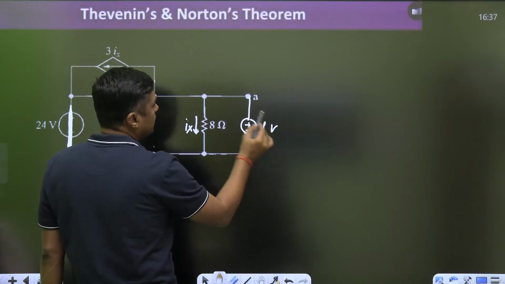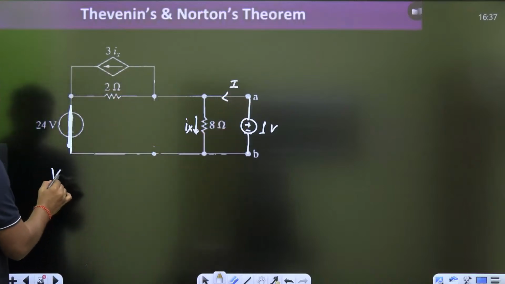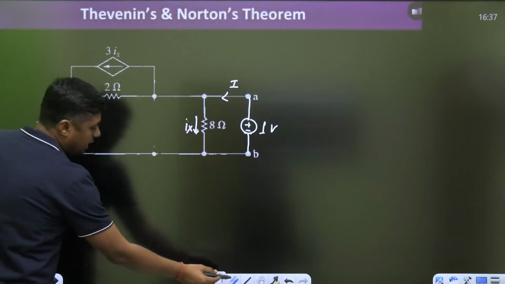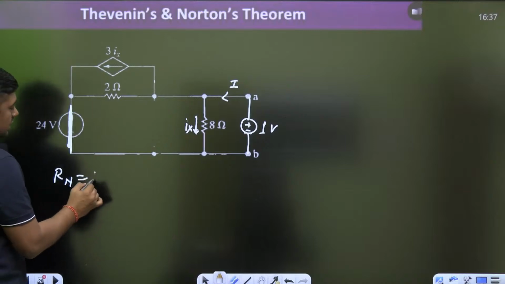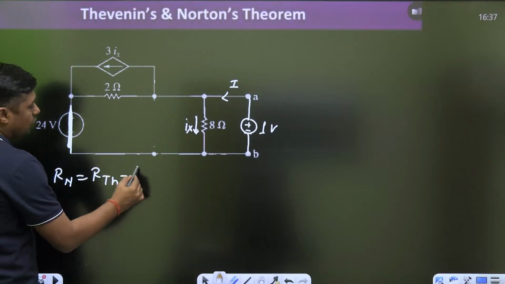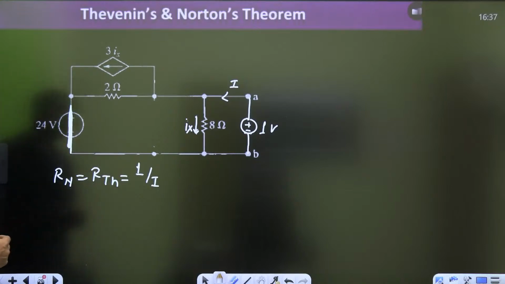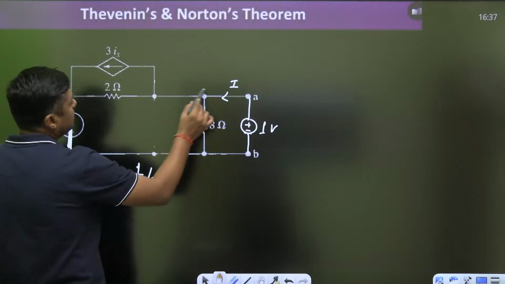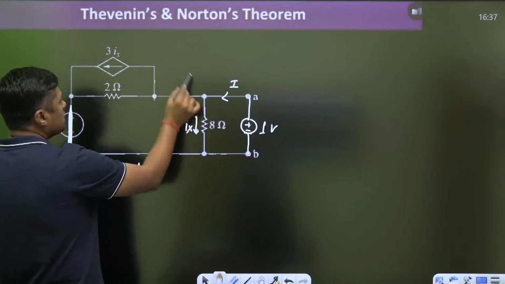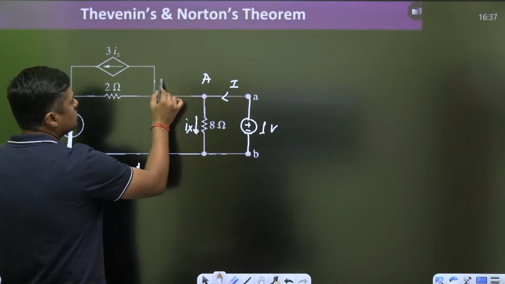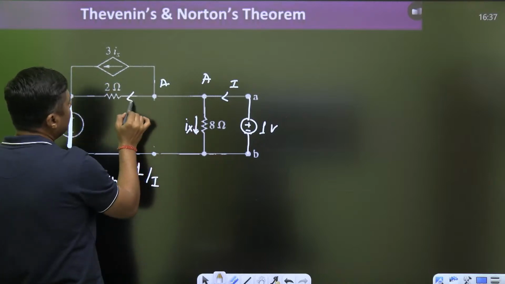Suppose I am going to connect the 1 volt battery and let this is the current I. So what is the VTH? What is the RTH or RN? I will also explain the second method. 1 upon I. Then how we can find the I? So at this node, try to understand what is the incoming current I. And this is also the same node. Now suppose this is the node A, so this is also the node A. So what is this? Outgoing current. This is the outgoing current. So can you find this current?